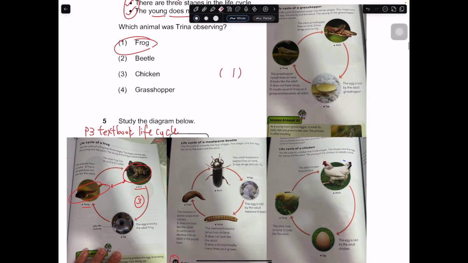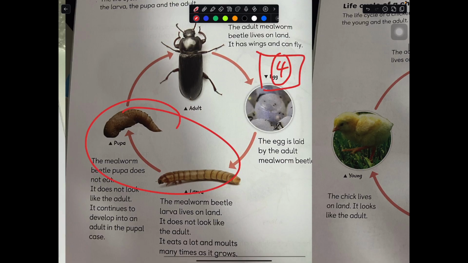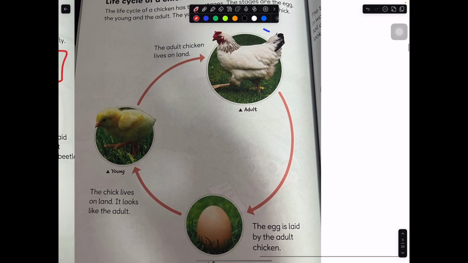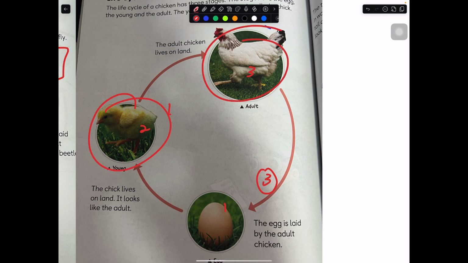Okay, so we take a look at the rest. Okay, beetle. How many stages does the beetle have? You look at it: 1, 2, 3, 4. 4 stages in the life cycle. Okay, and even though the young really don't look like the adult, we cannot choose it because why? 4 stages. That's why we don't choose it. Okay, how about chicken? Chicken has 3 stages also: 1, 2, and 3. But do you realize the young look like the adult? That's why we don't choose this as well.